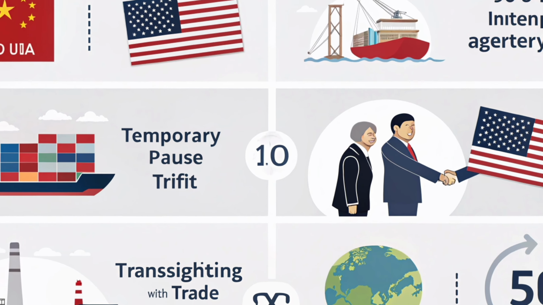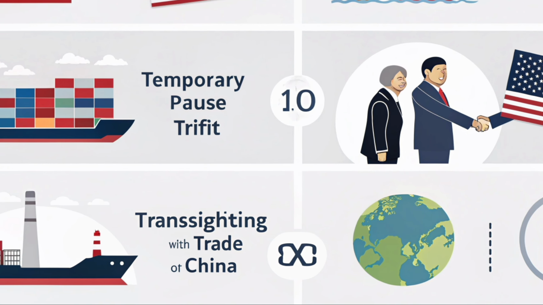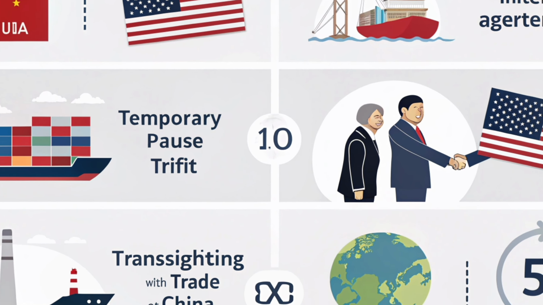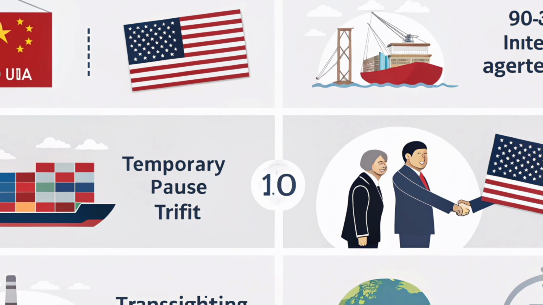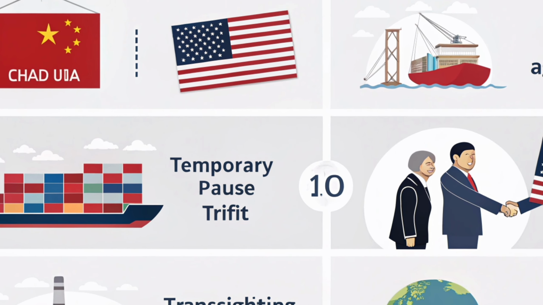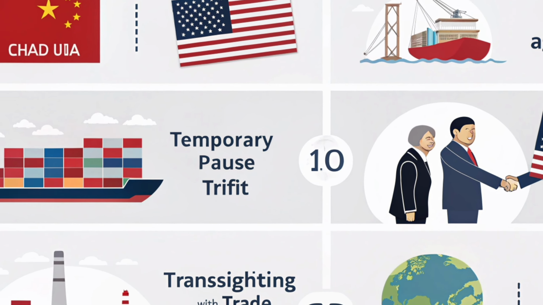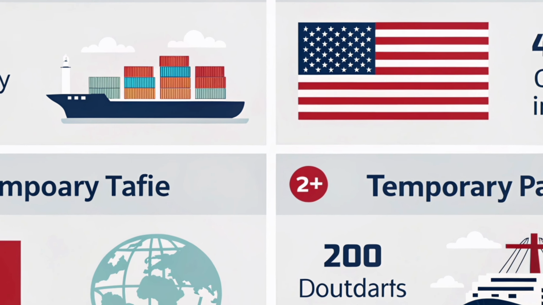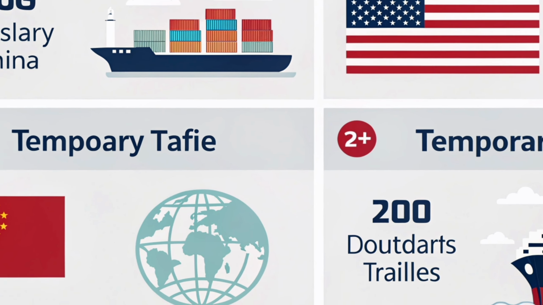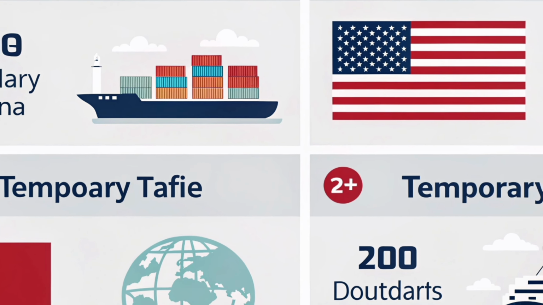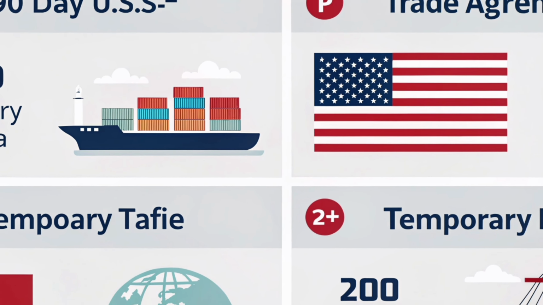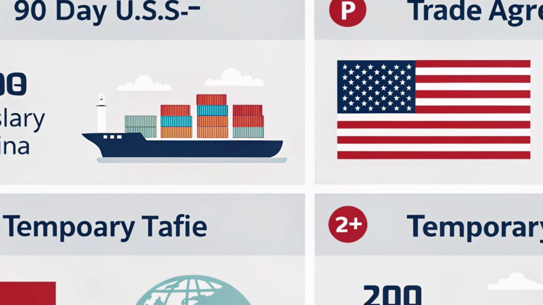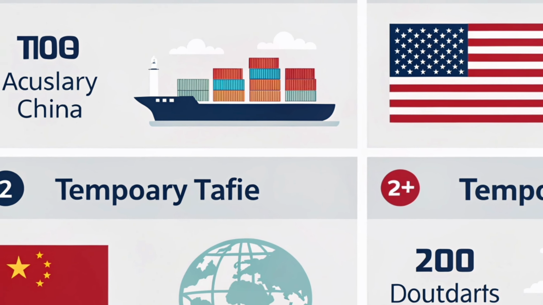The recent 90-day trade agreement between the USA and China aims to reduce growing trade tensions and solve problems through talks. Under this deal, both countries agreed to temporarily pause certain tariffs and restrictions to improve trade conditions. During this period, the USA relaxed some extra taxes on Chinese products, while China agreed to reduce some restrictions on American goods. The goal is to help businesses in both countries and bring stability to the global market.